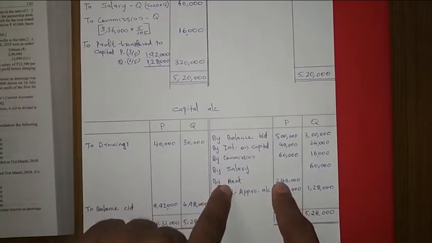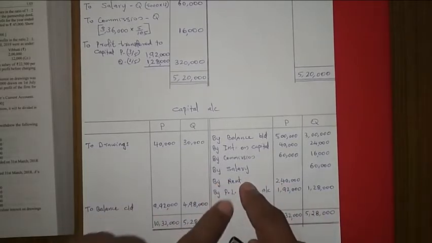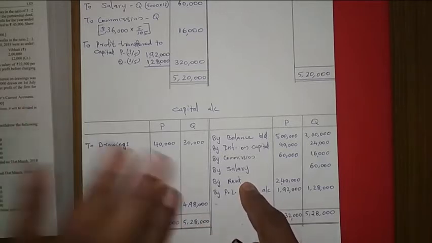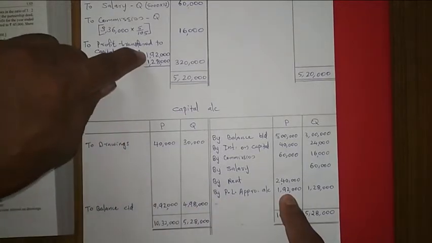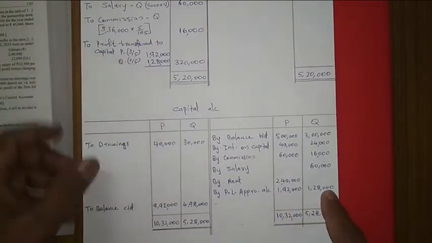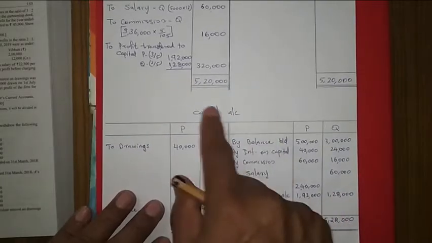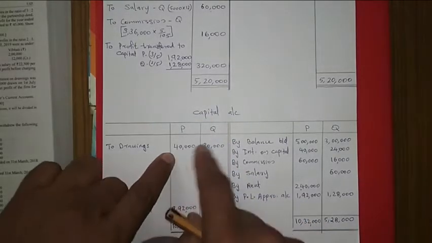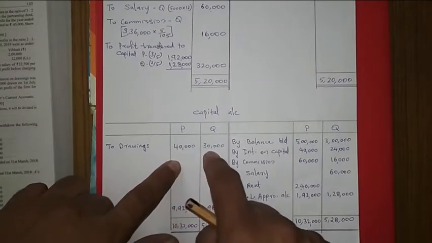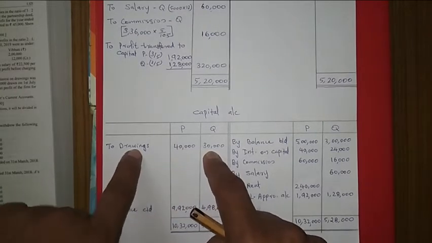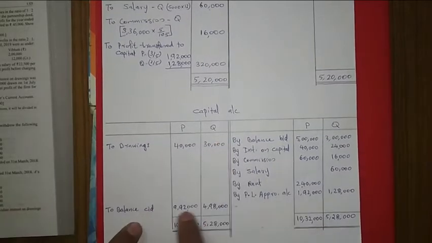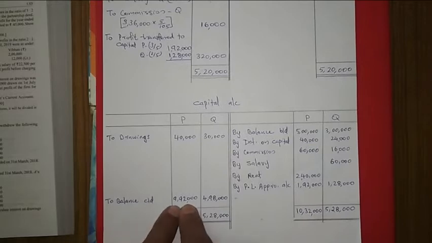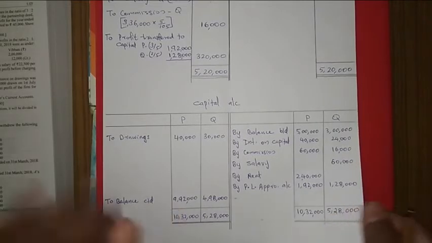If a loan is taken from the partner, the interest on loan we add to the loan account only. Then from the profit and loss appropriation account, their share of profit, 1,92,000, we take also. And in this question drawing is given, so don't forget to take the drawing here. Interest on drawing is not there, but the drawing amount we take. This drawing is an example of drawing from profit. Then after that we took the balance carried down, which comes to 9,92,000 and 4,98,000. That is the answer.